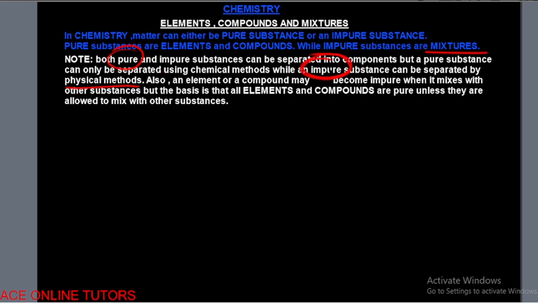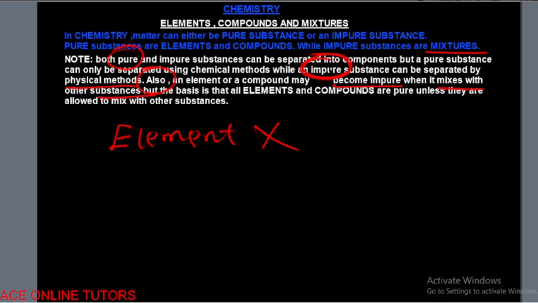Now, look at this. Also, an element or a compound may become impure when it mixes with other substances, which means that an element which is supposed to be pure can also become impure. That means it is no longer pure when it has mixed with other substances.